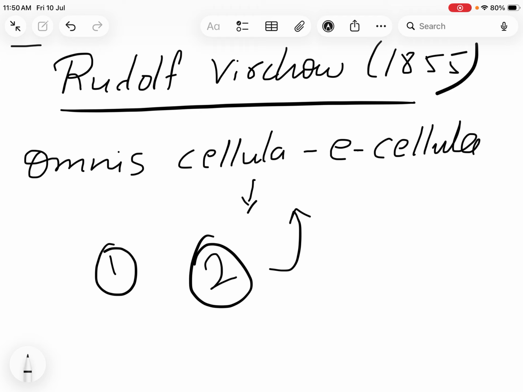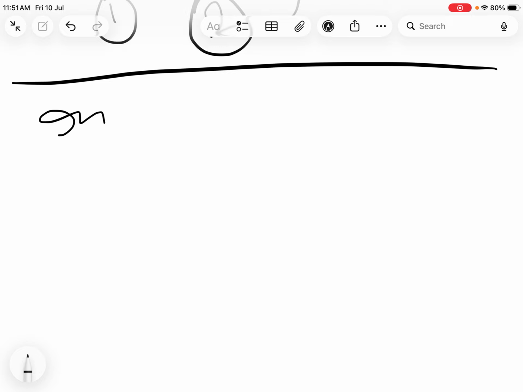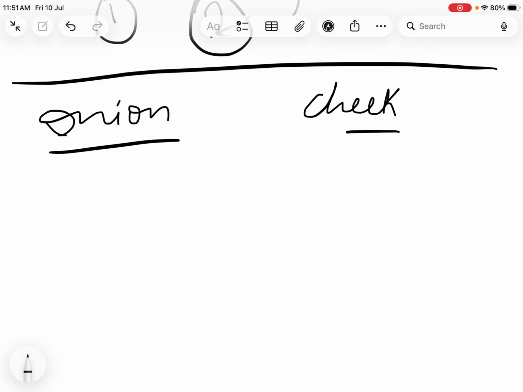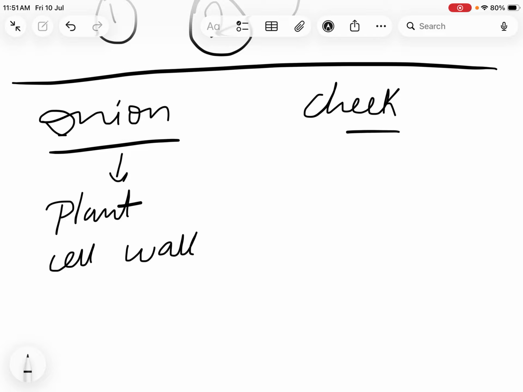Now let's discuss animal cells and plant cells, prokaryotic and eukaryotic, a basic introduction. If you see the plant cell, take the example of an onion cell, and for the animal cell, the example of a cheek cell. The onion cell is a plant cell which has a cell wall, and the cheek cell is an animal cell which won't have a cell wall.